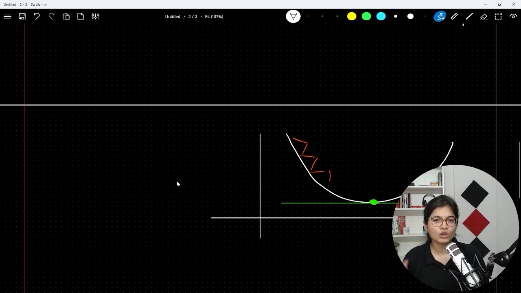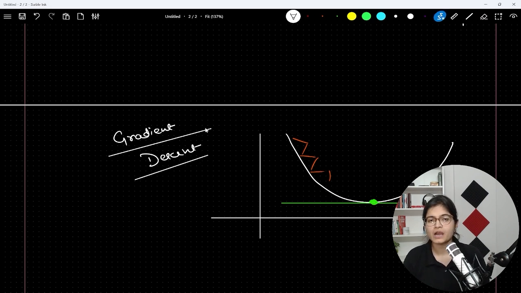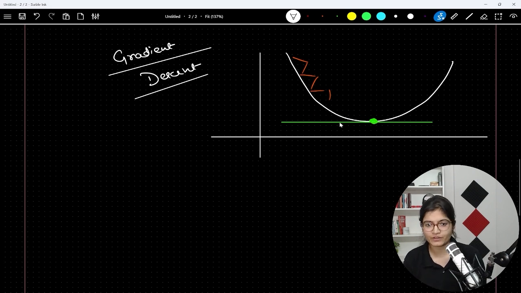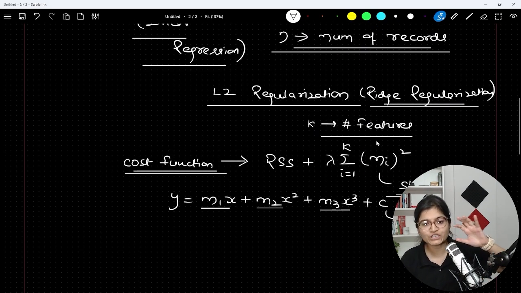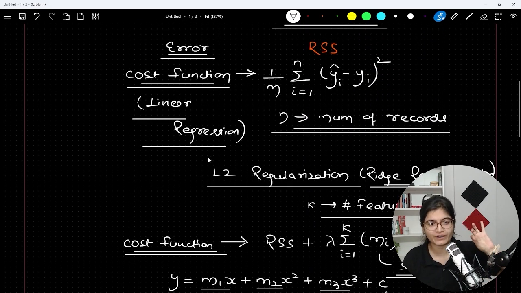Now we will always try to follow the gradient descent approach that we discussed in our last class, where our target is to achieve the global minima, where the error is minimum, where we will reach a point where the error is approximately equal to 0. Now, how is this equation helping me to avoid overfitting?